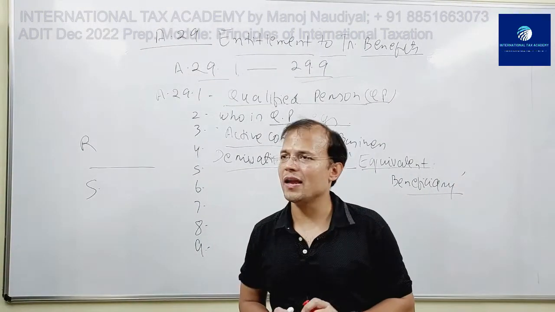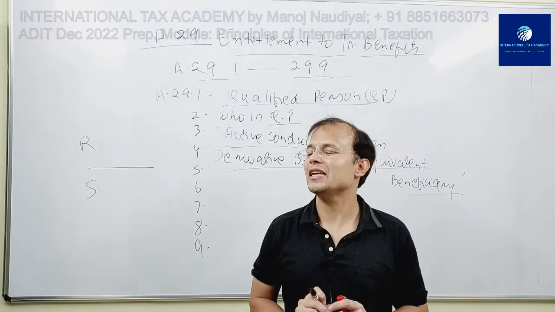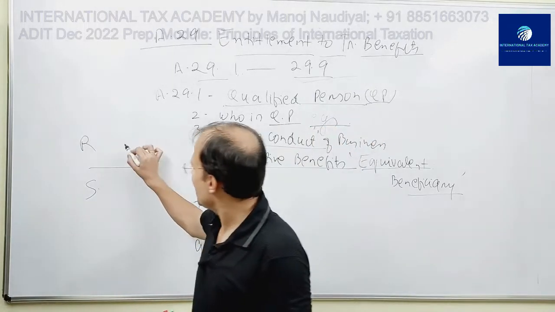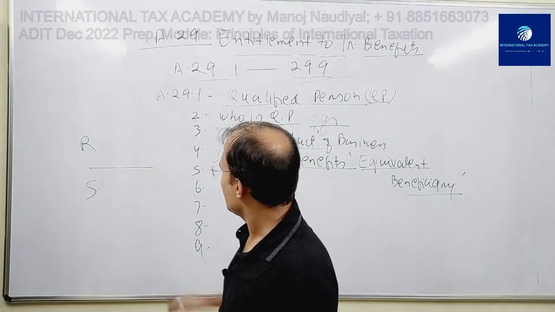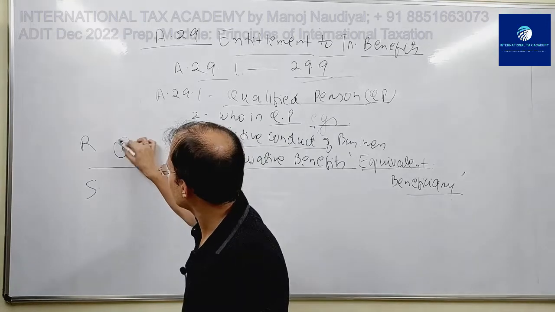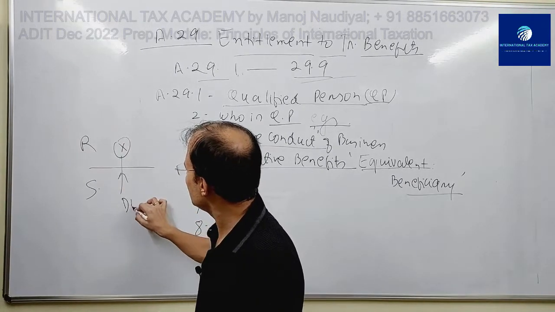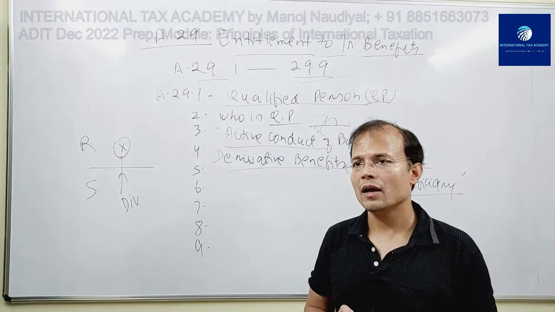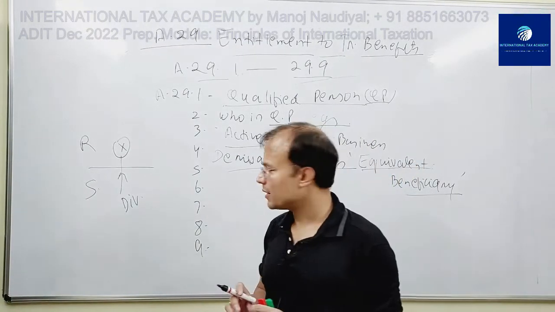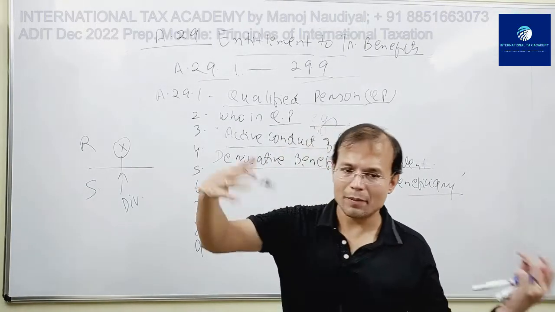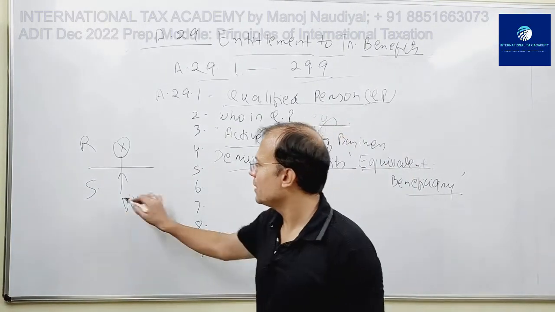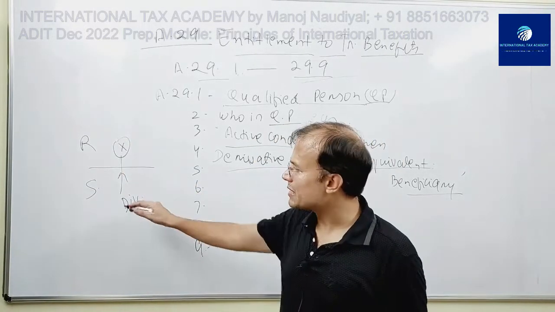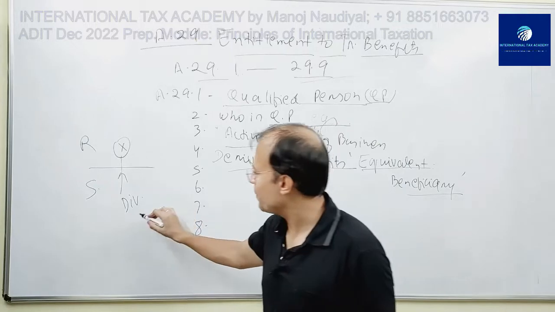If I want to explain to you who is an equivalent beneficiary, supposing this is X. X receives dividend from S, and Article 10(2) says that supposing X is a company and beneficial owner, resident of R, then the maximum rate of tax that S can impose is what? 5%.